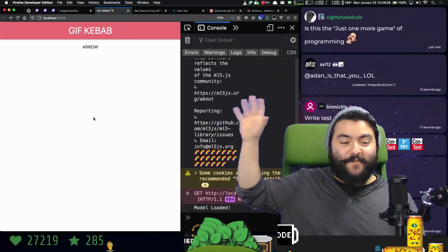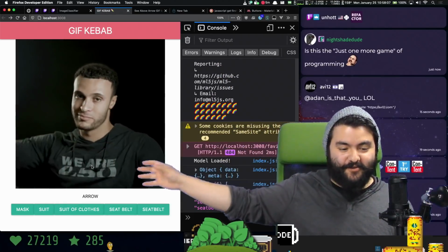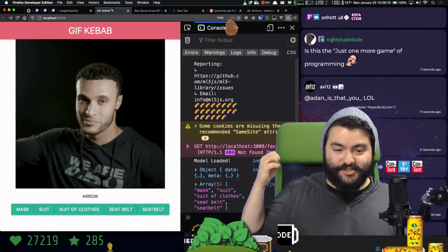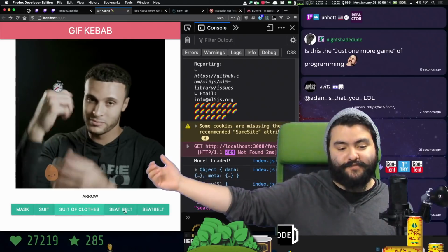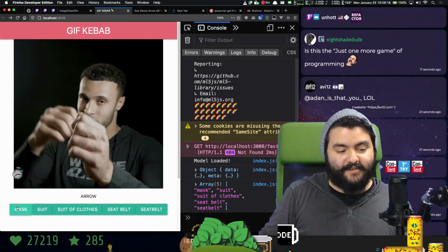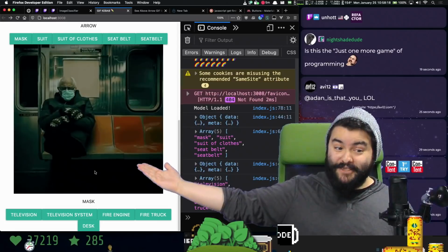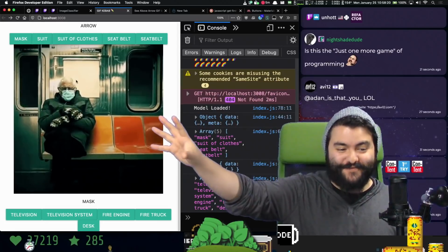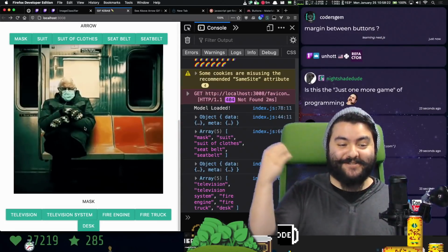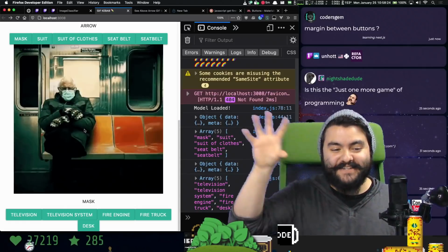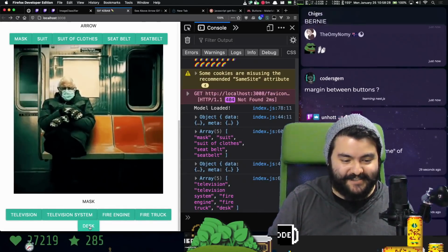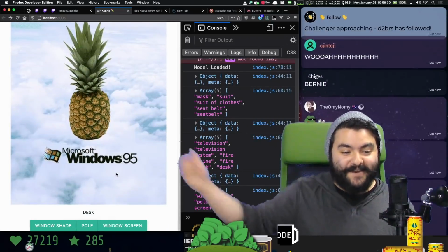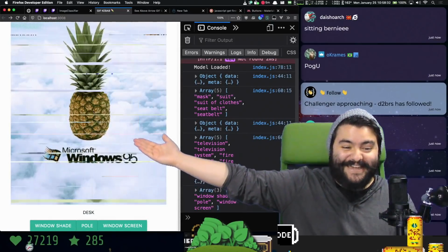All right. So we get a random suggestion. We then use machine learning to detect what is in this image. It has detected mask, suit of clothes, seatbelt. So if I click on mask, look at that. It has now searched Giphy for a mask. And then we use, this is a great image, by the way. We then detect what's in this. We get television, fire engine, fire truck, and desk. Let's go with desk.